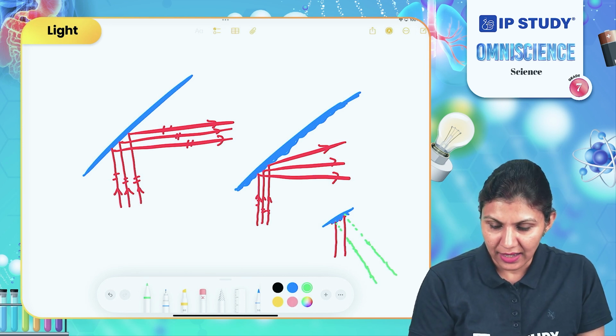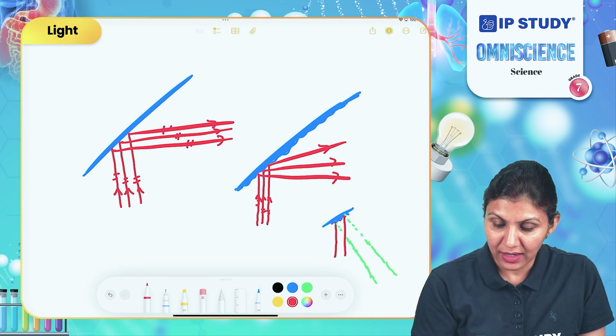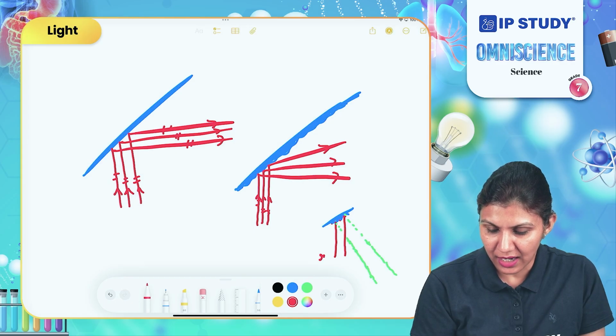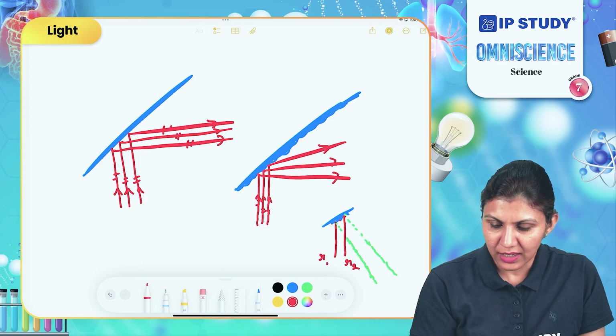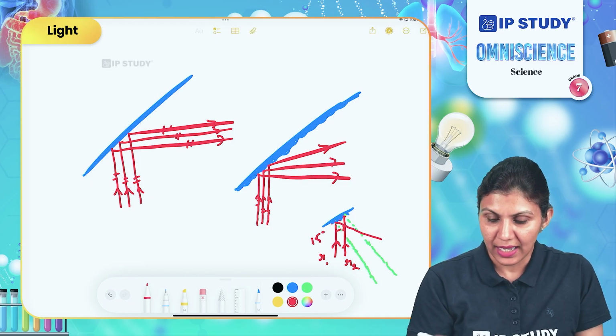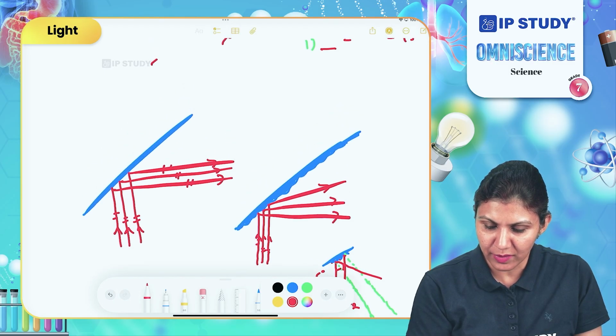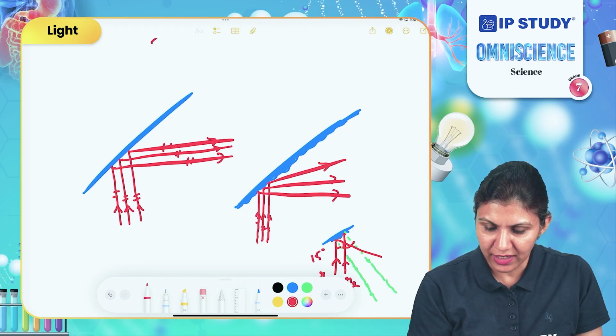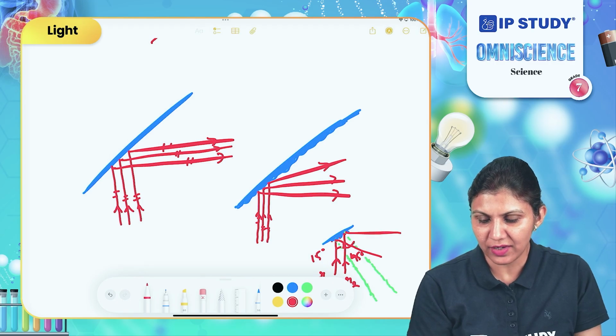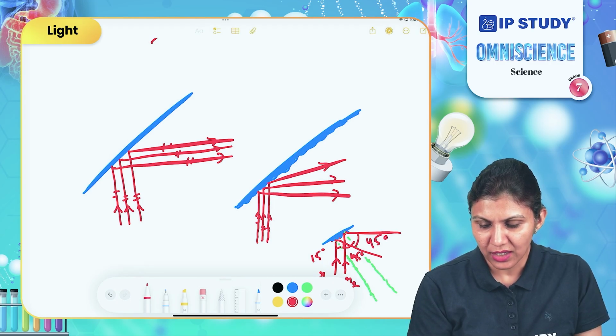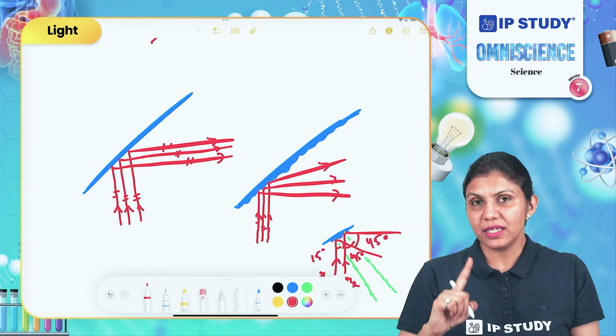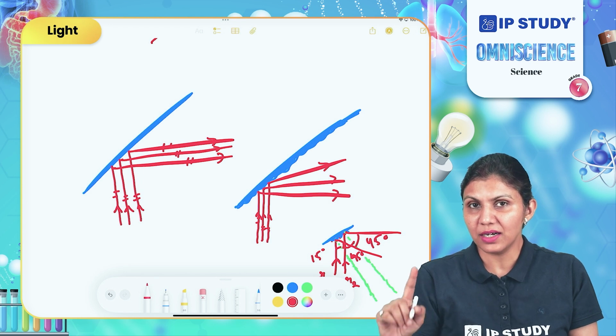That's why, if the first ray, this is R1 and this is R2, is making, suppose, a 15-degree angle, it will follow a 15-degree angle after the reflection, and the second ray is, suppose, making a 45-degree angle, so it will follow the 45-degree angle after the reflection. And that is why these are not parallel after the reflection.